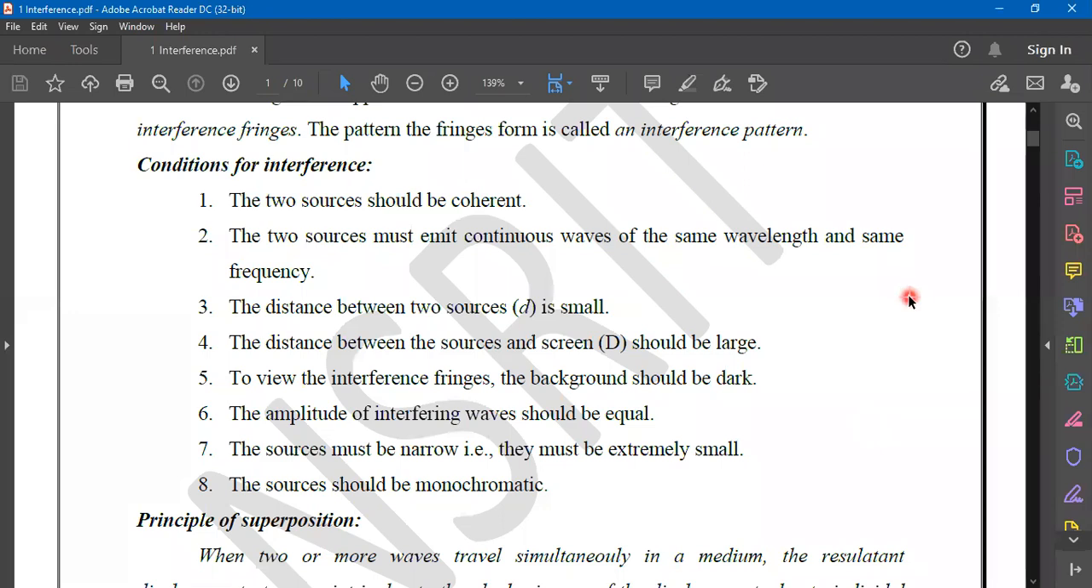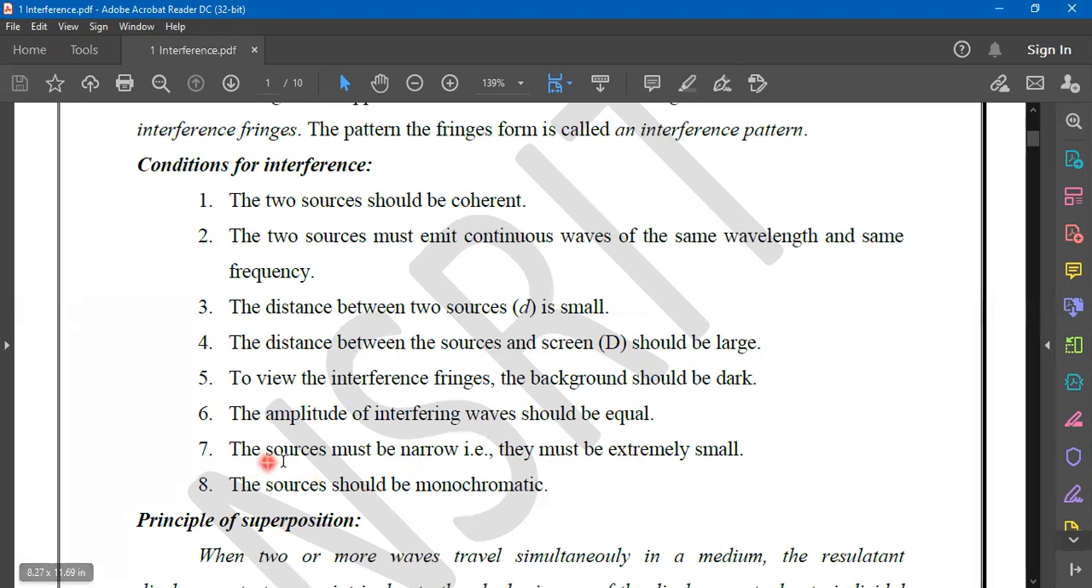The sources should emit waves, and the distance between the sources should be small, and the distance between screen and sources should be large, and of course, the background should be dark, and of course, these amplitudes should be equal. This is for mathematical convenience, already specified yesterday itself.